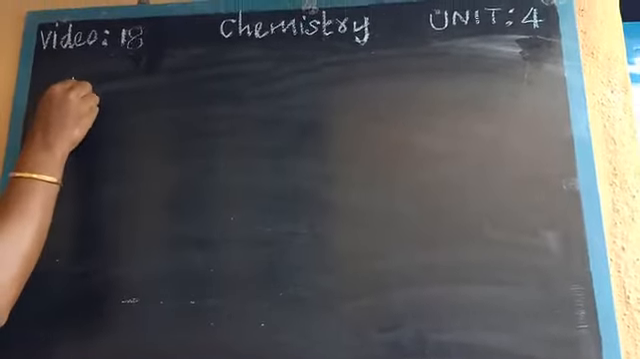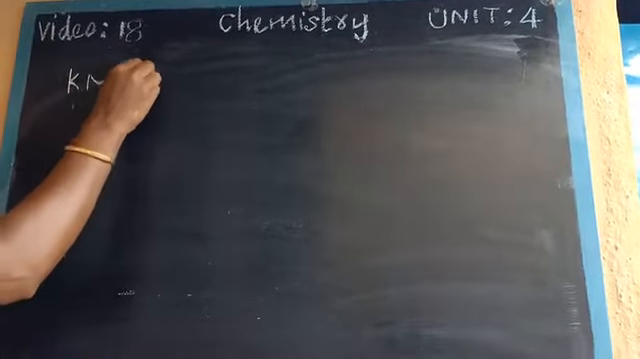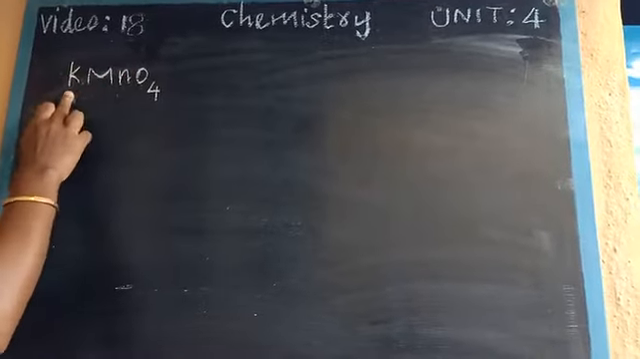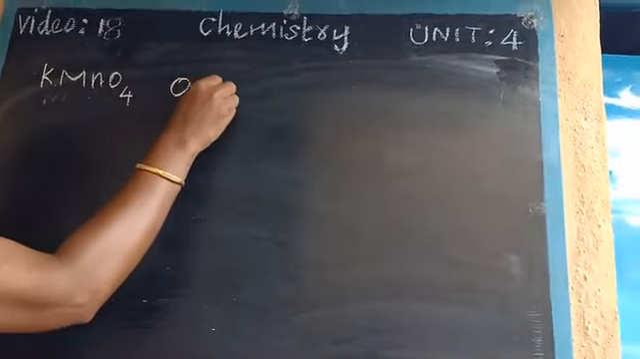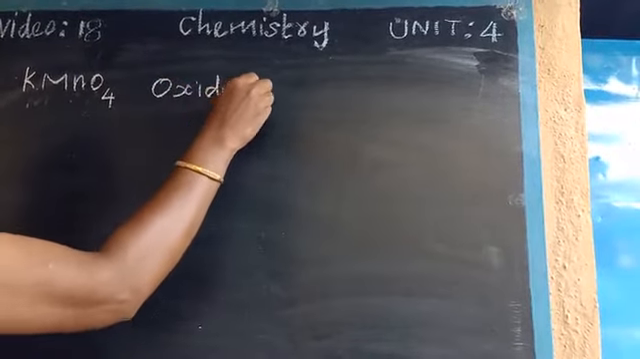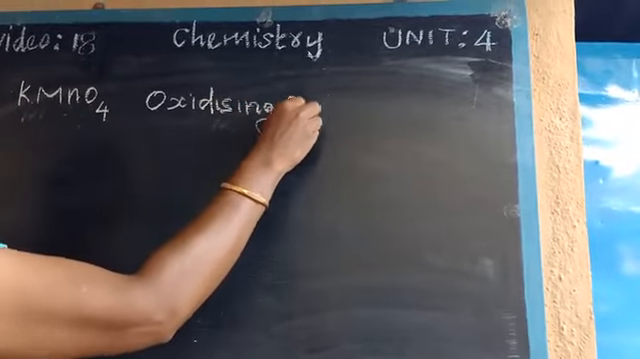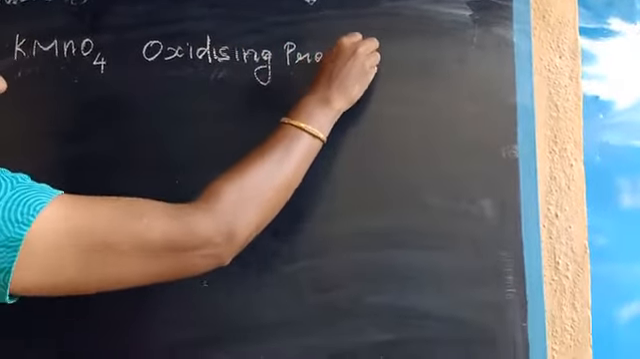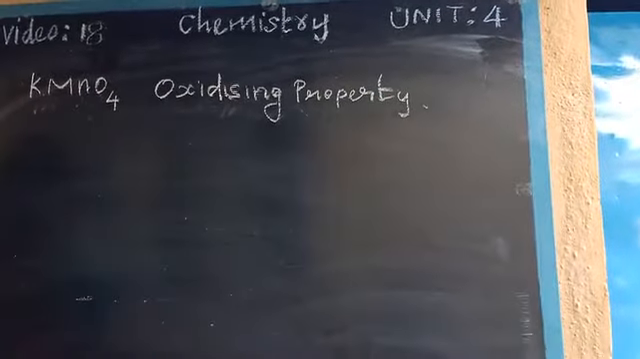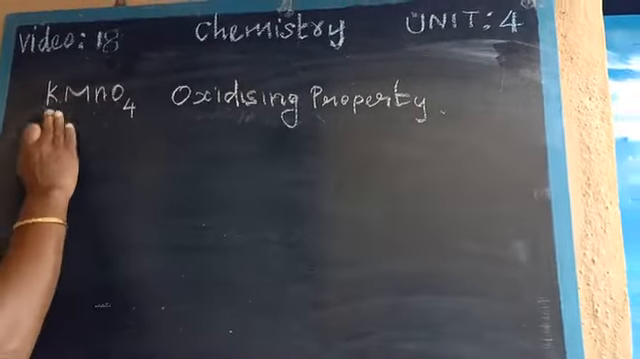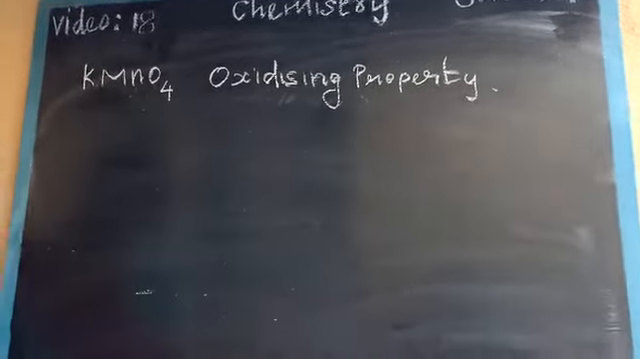For this session, we are going to see the topic potassium permanganate, KMnO4. Potassium permanganate oxidizing property. Potassium permanganate molecular formula KMnO4.